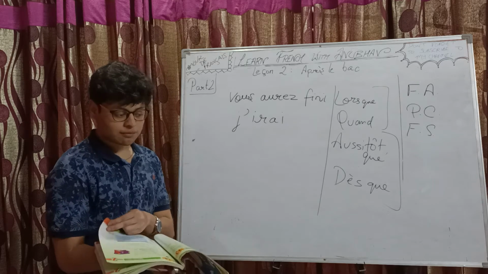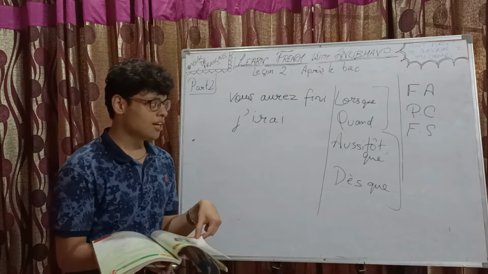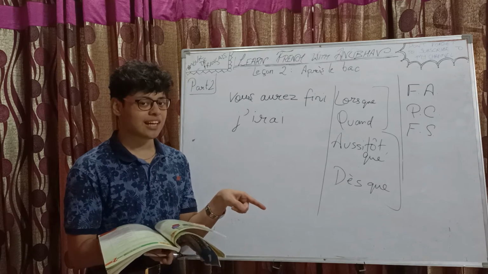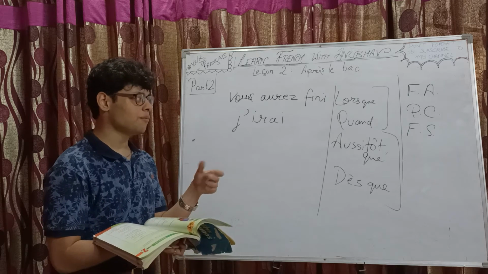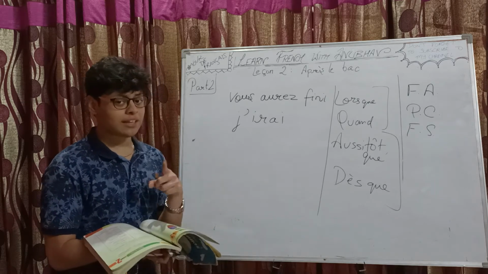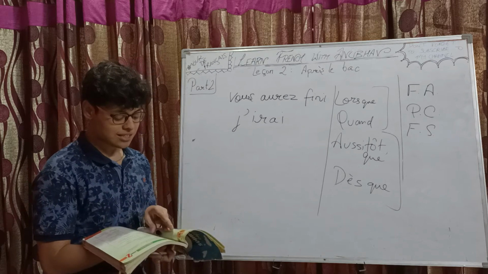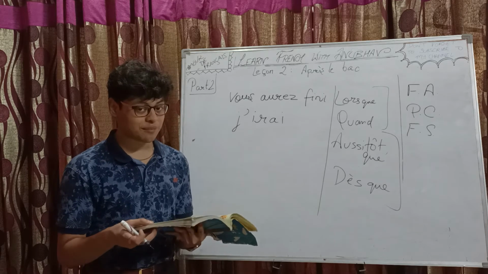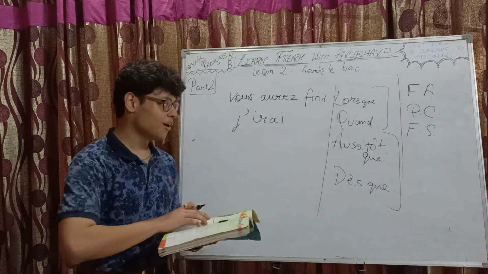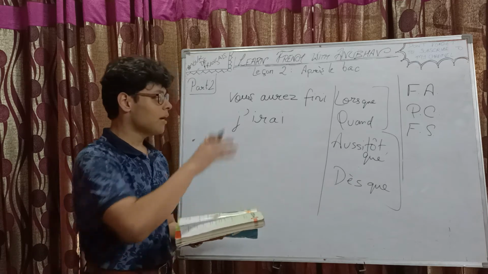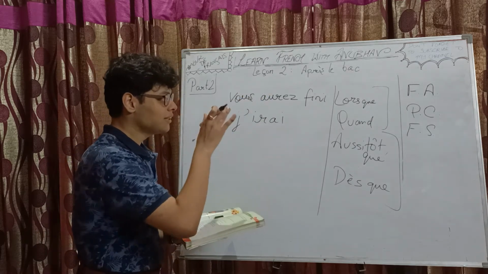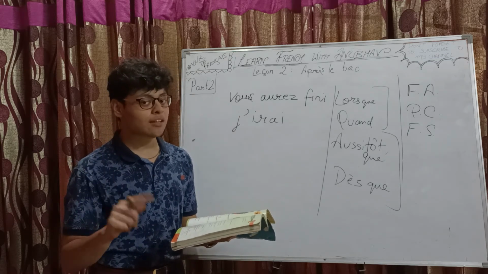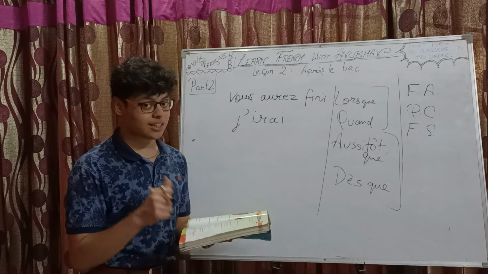Okay, now there's one more trick, but that does not happen all the time. Most of the times, the blank closer to these words is what is supposed to be done with Futur Antérieur. Okay, but it's not the case all the time. So you can't just assume that beforehand. You need to read the statement and understand the meaning as well. Okay, you can't use that trick all the time. But yeah, the previous trick, that with the presence of this word and in the second part you have Futur Simple, that would indicate you that you need to do Futur Antérieur. Okay.